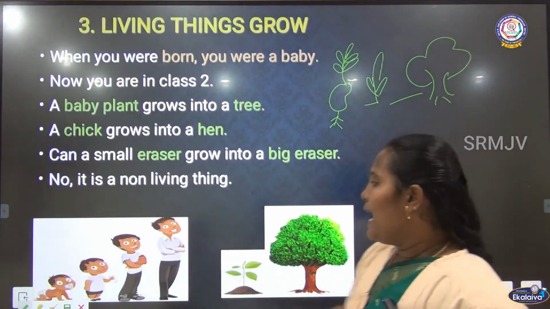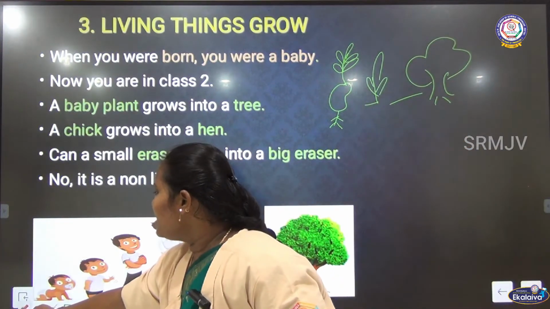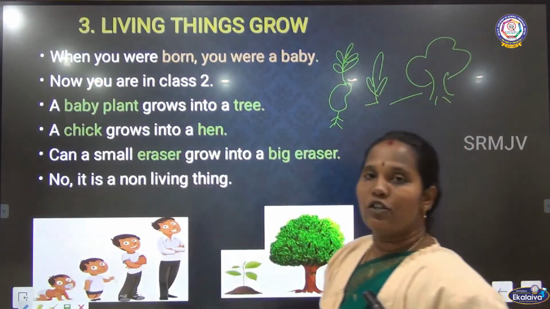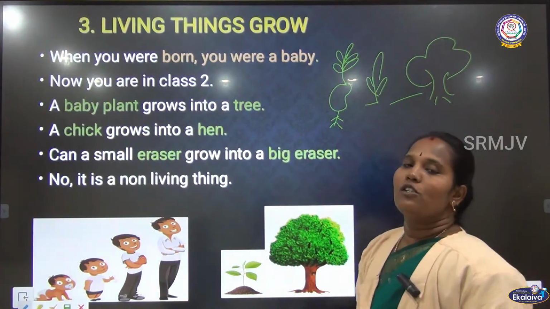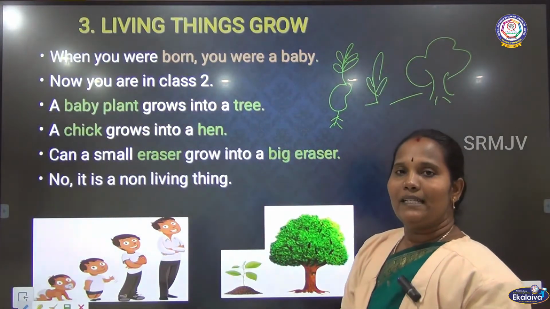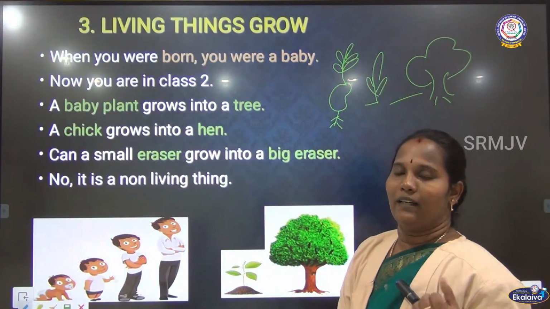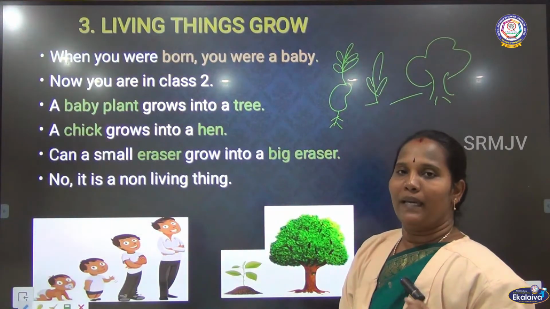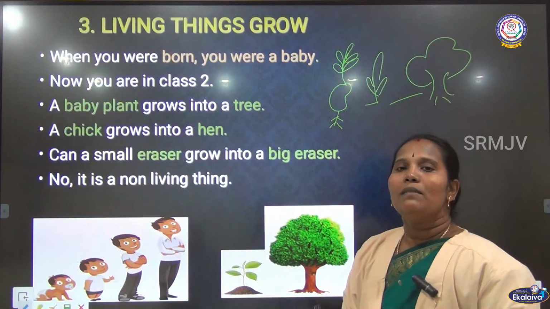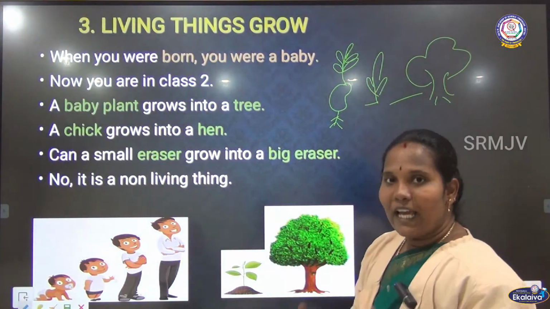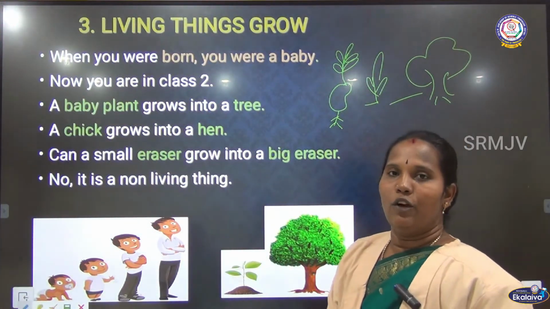As well as that, human beings also grow, and animals also grow. If your cat is there, it gives a kitten, and a dog gives a puppy. All animals give young ones and then they grow.